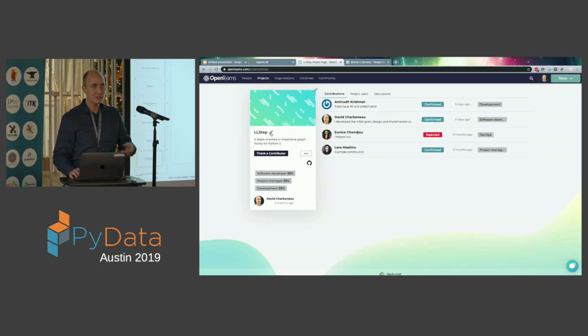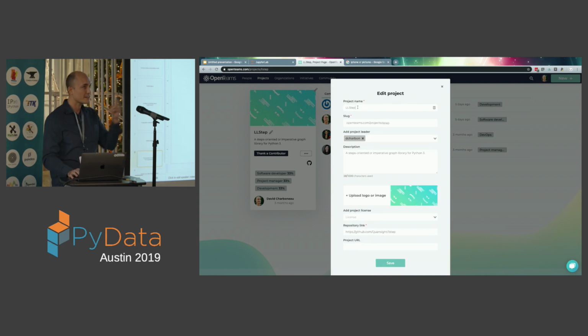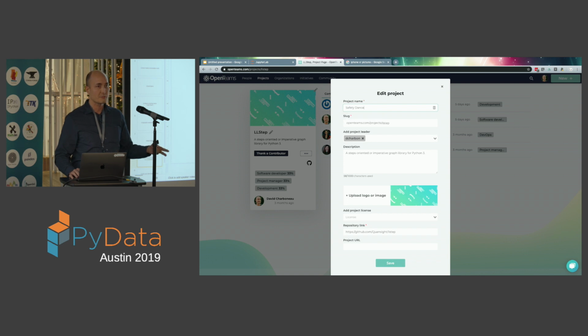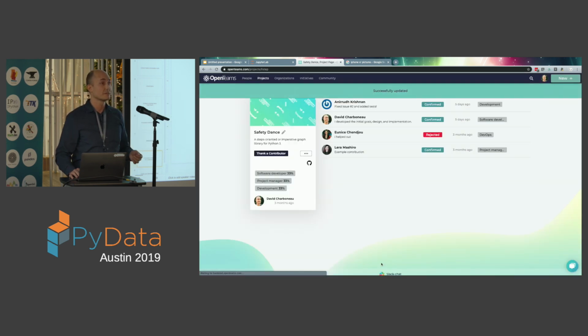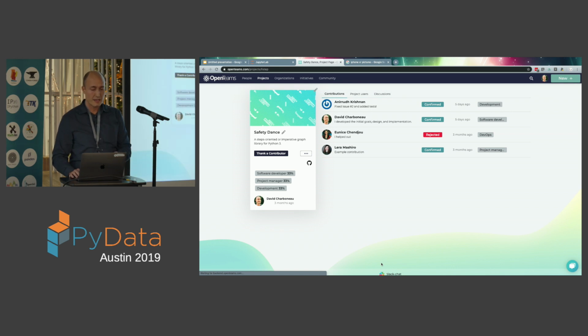But that brings me back to that dilemma earlier, which was that I had these two things I wanted to talk about, right? Co-founder of Open Teams, and I want to talk about that. Maybe I'm not just a co-founder. Maybe I'm a customer too. So we've got LL Step here on Open Teams, but I'm going to rename it, so let's rename it.